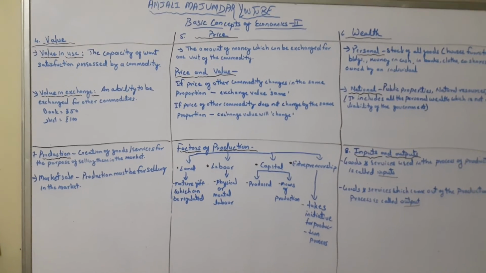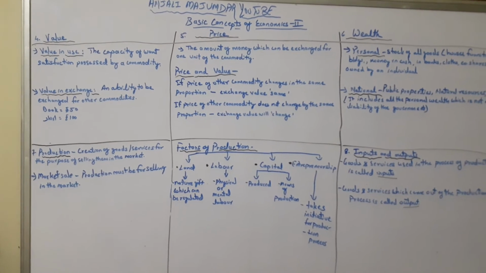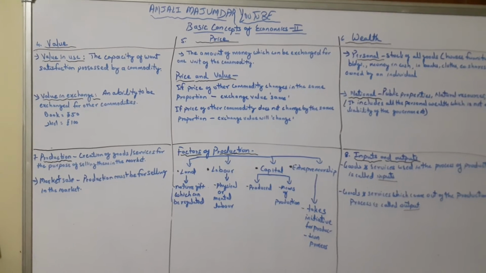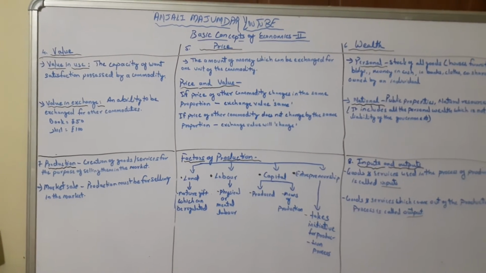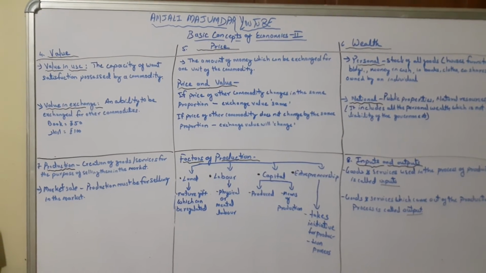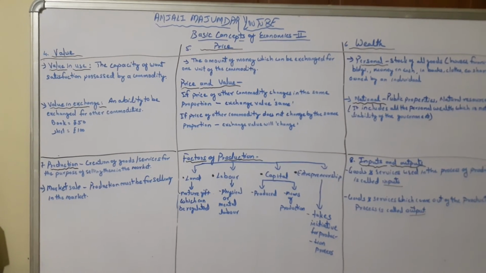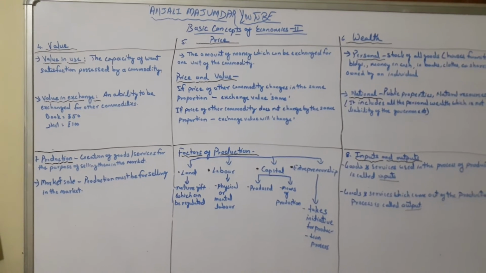Then the second is labor. Labor includes all physical or mental labor. Mental labor means people who work in the IT sector, using their intellectual services to make software. And physical labor means the labor who helps in the construction of a building and so on. So that is the basic difference between physical and mental labor.